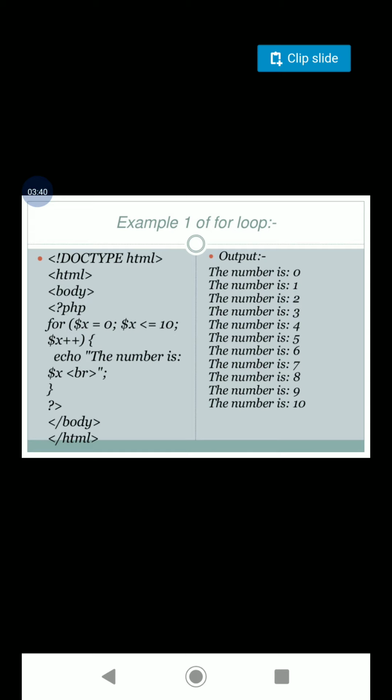Since it is starting from 0 and ending at 10, the total number of times the loop is going to be repeated is 11. So therefore 11 times the loop will be repeated and we are going to have 11 output statements being printed. Once the counter value reaches more than 10, since the condition fails, we are not able to iterate through the body of the loop and we come out of the loop.